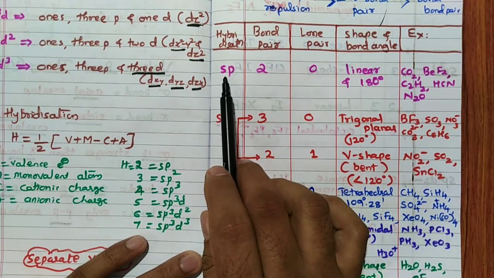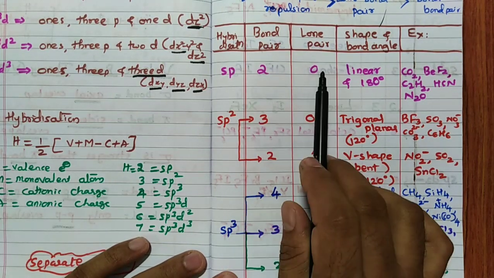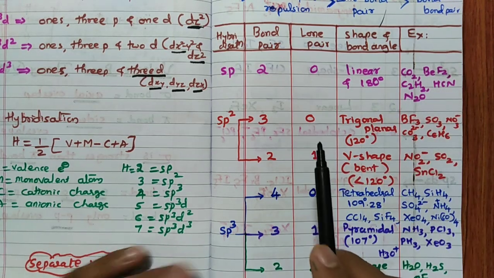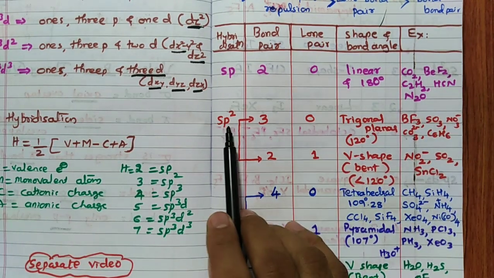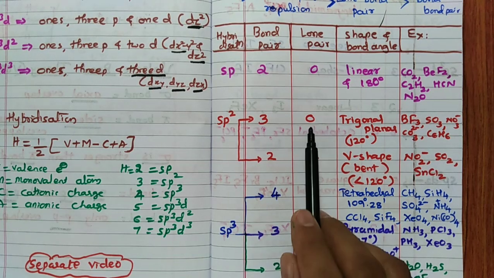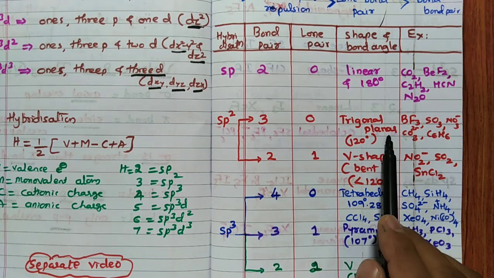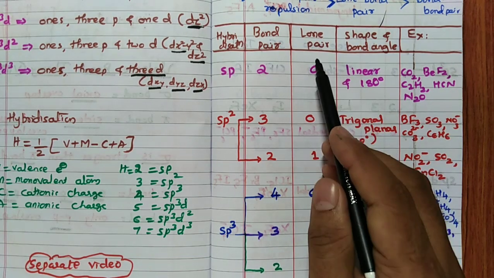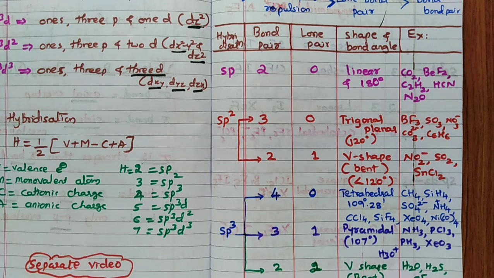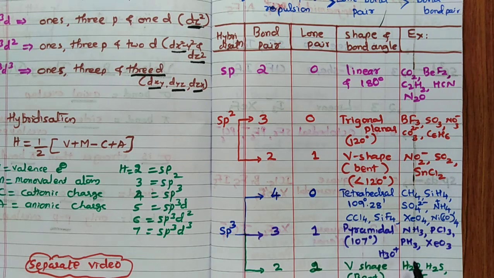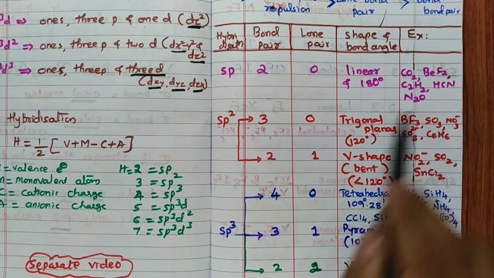If hybridization is sp, with 2 bond pairs and 0 lone pairs, it is a linear structure with 180 degrees. Examples are BeCl2, CO2, CS2, like that. If it is sp2, bond pairs 3 and lone pairs 0, it is trigonal planar, the standard structure. Wherever you see lone pair 0, they are all standard structures for this hybridization. Wherever you see some lone pair, that changes the standard structure to another shape. So trigonal planar, these are the examples.